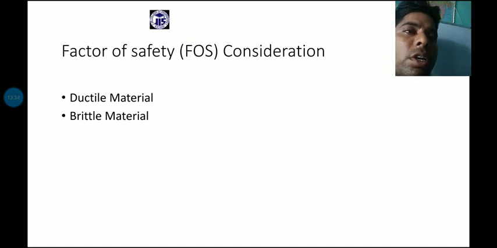It is based on the different mechanical properties of the material, and that is discussed in the next two or three slides. In these slides we can see that most of the mechanical properties are correlated with each other. If you do not understand each and every point of the mechanical properties, you cannot go through the machine design of any mechanical component.